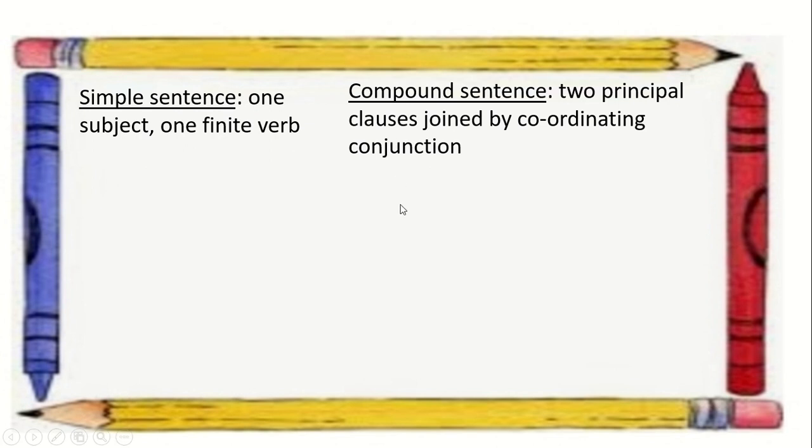What are the examples of coordinating conjunctions? To remember the examples, I have made a trick for you. What is that? FANBOYS. F for for, A for and, N for nor, B for but, O for or, Y for yet, and S for so. These are the mostly used coordinating conjunctions, so I made this trick. Other than these, some more coordinating conjunctions are not only but also, either or, neither nor, both and, etc.